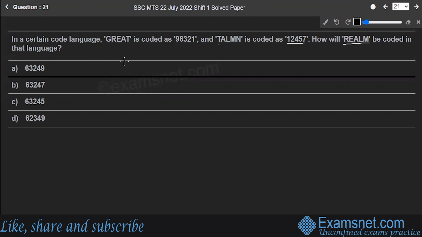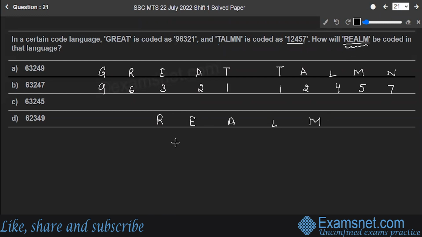Sorry, not that table. We'll just write it down. GREAT, so it is coded as 96321. Next is TALMN. It is coded as 1, 2, 4, 5, and 7. Right. How will REALM be coded in that language?